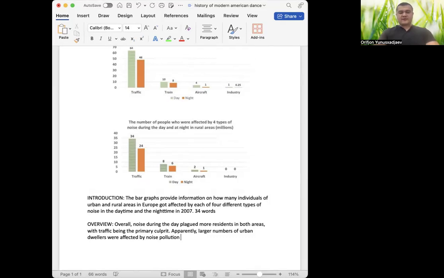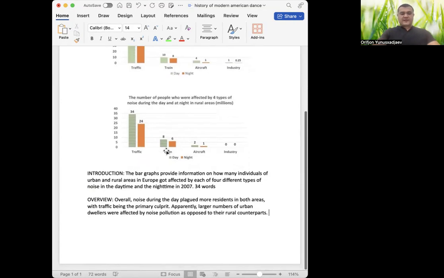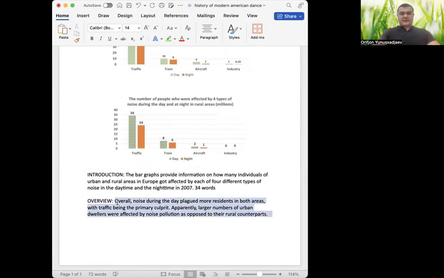And then I'd like to compare them with rural dwellers. As opposed to, I can say in comparison to, as opposed to their rural, you probably heard about the word counterparts. So a counterpart is somebody who's doing the same thing, but a different person, right? So in our case, people who live in the city and people who live in the rural area are counterparts to each other. That's it, ladies and gentlemen. We managed to write our overview. Interesting, it's 34 words too. All right, not bad, not bad.